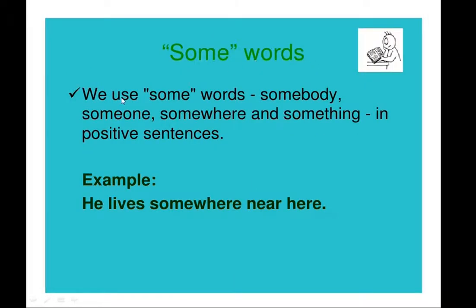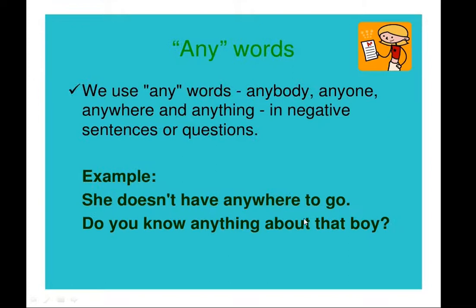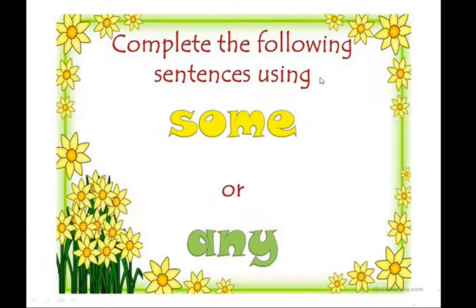Now some words. We use some words, somebody, someone, somewhere and something in positive sentences. Example, he lives somewhere near here. Then any words. We use any words, anybody, anyone, anywhere and anything in negative sentences or questions. Example, she doesn't have anywhere to go. Do you know anything about that boy? Now complete the following sentences using some or any.